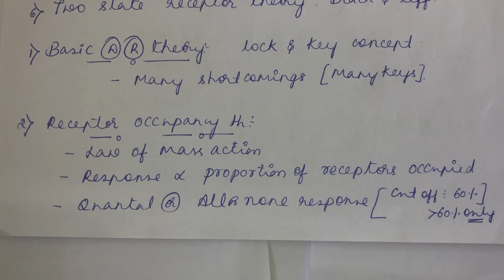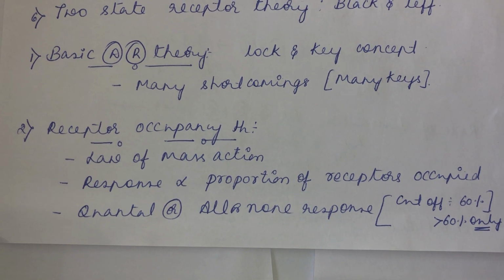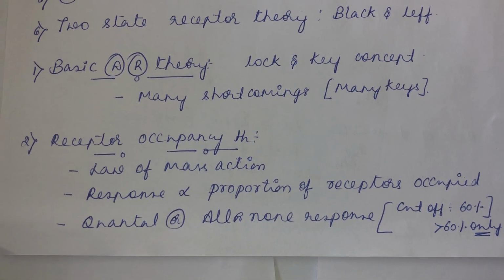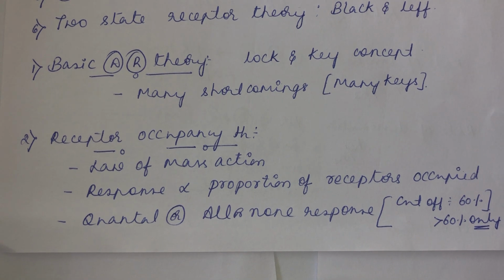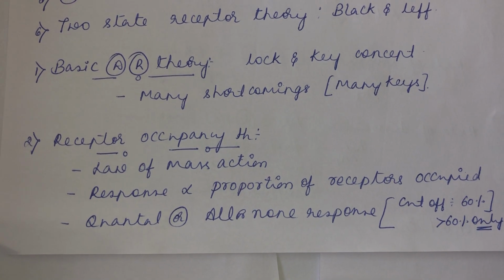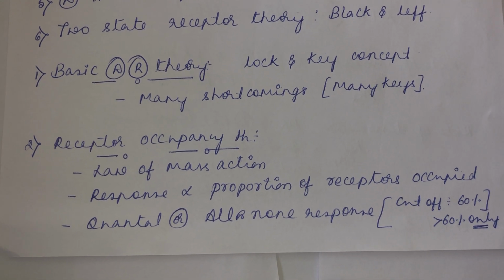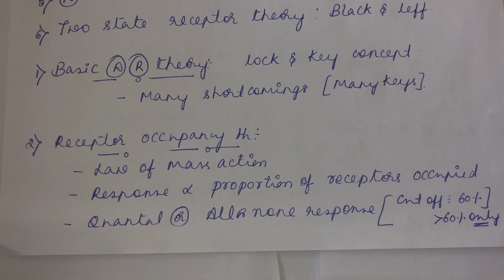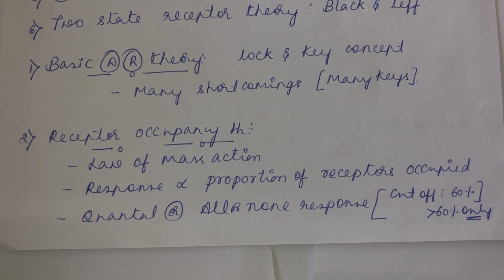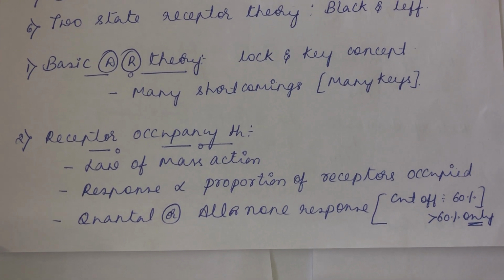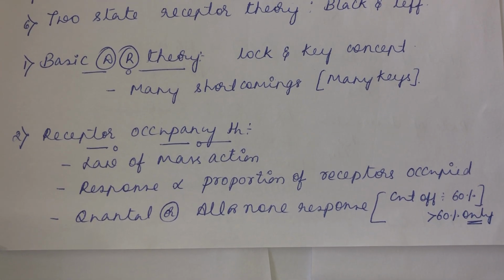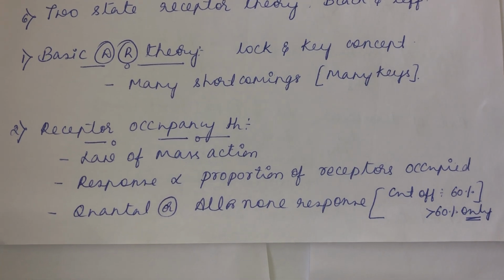The receptor occupancy theory is based on the law of mass action. What does this law tell you? The rate of reaction depends upon the product of the active substances. Similarly here, depending upon the occupancy of the receptor by the drug, you can weigh the response.